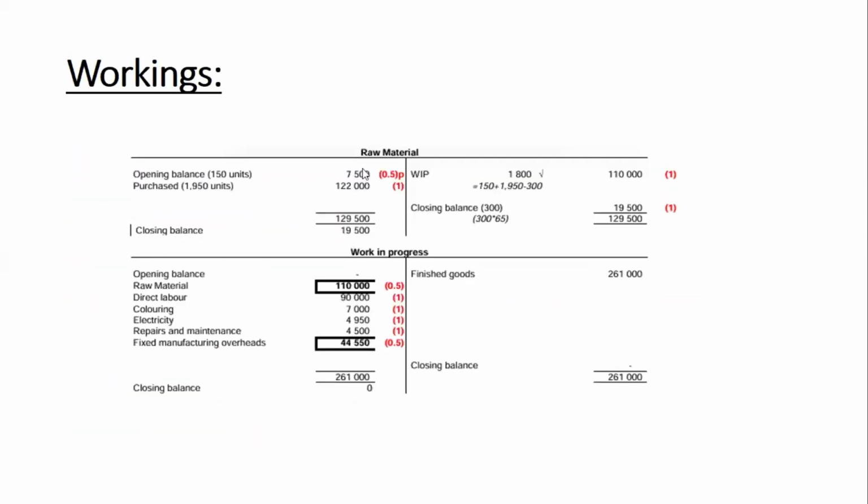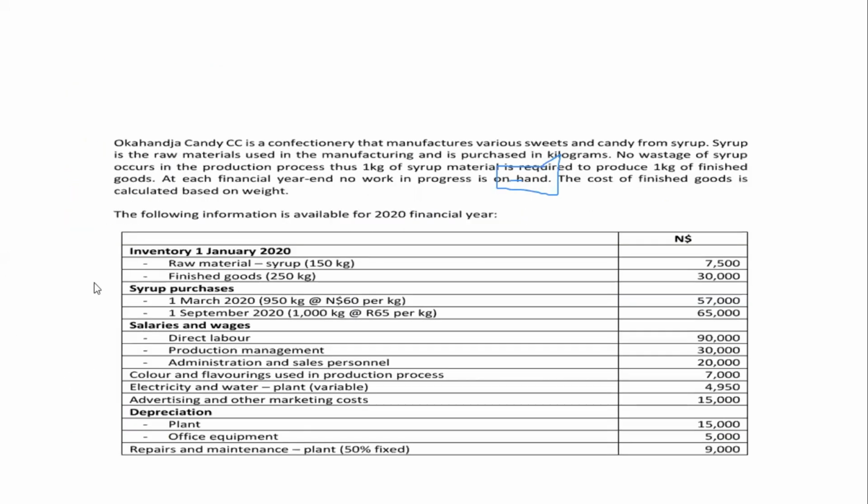Now, if we look at our first ledger accounts, the amount of raw materials that were transferred to production or to work in progress is 1,800 kg. And also, if you look at the very first information given, you'll notice that 1 kg of syrup material is required to produce 1 kg of finished goods.